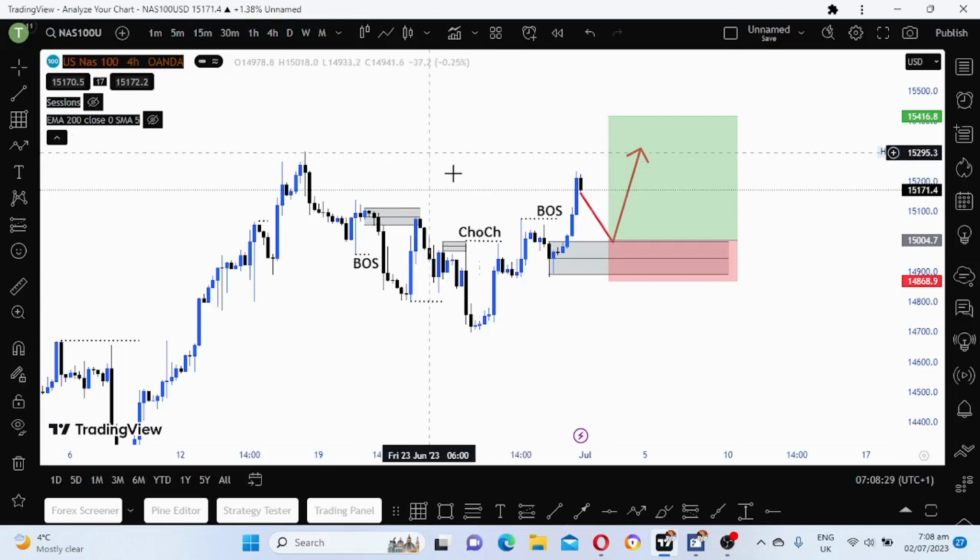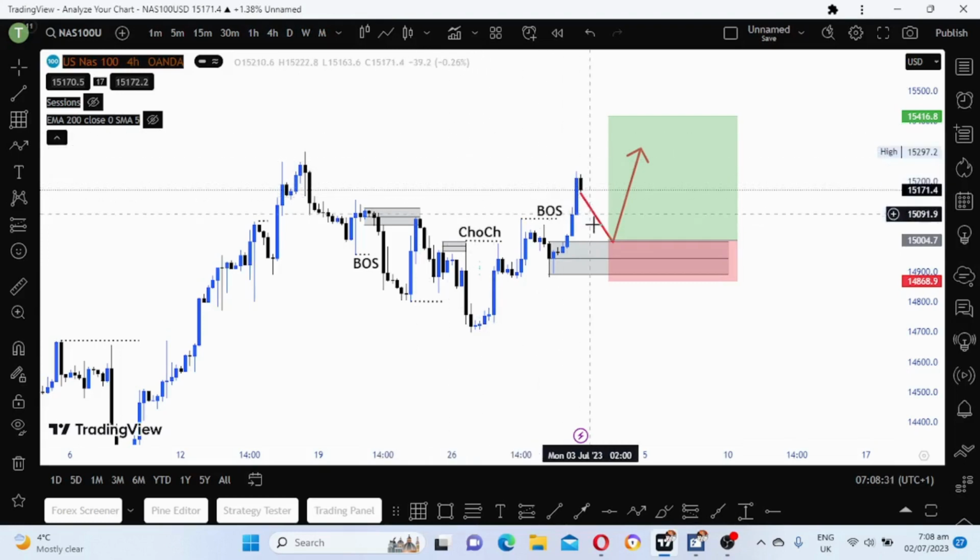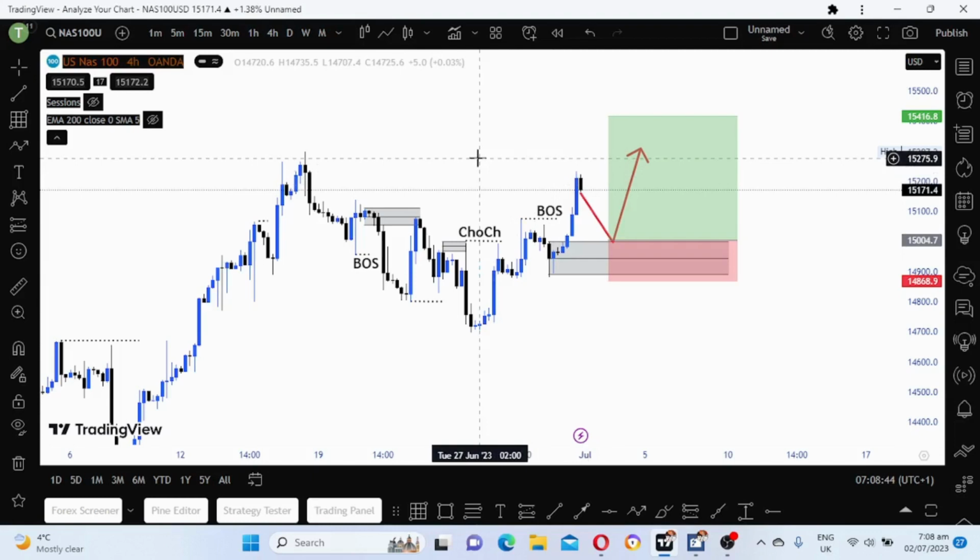For me, I'll just be patient and wait for the market to come to me. I won't rush. I will not even sell here. I might sell on a lower time frame if I see a nice setup there, but the overall setup that I have is a buy. So guys, never trade against the trend.